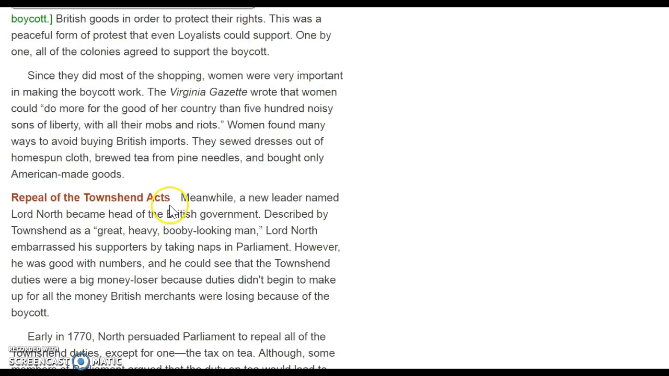Repeal of the Townshend Acts. Meanwhile, a new leader named Lord North became head of the British government. Described by Townshend as a great, heavy, booby-looking man, Lord North embarrassed his supporters by taking naps in Parliament. However, he was good with numbers, and he could see that the Townshend duties were a big money loser because duties didn't begin to make up for all the money British merchants were losing because of the boycott.